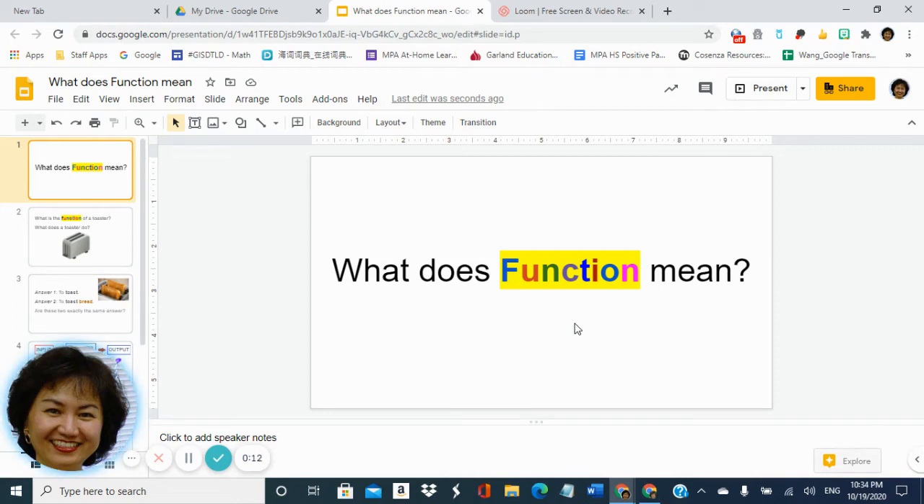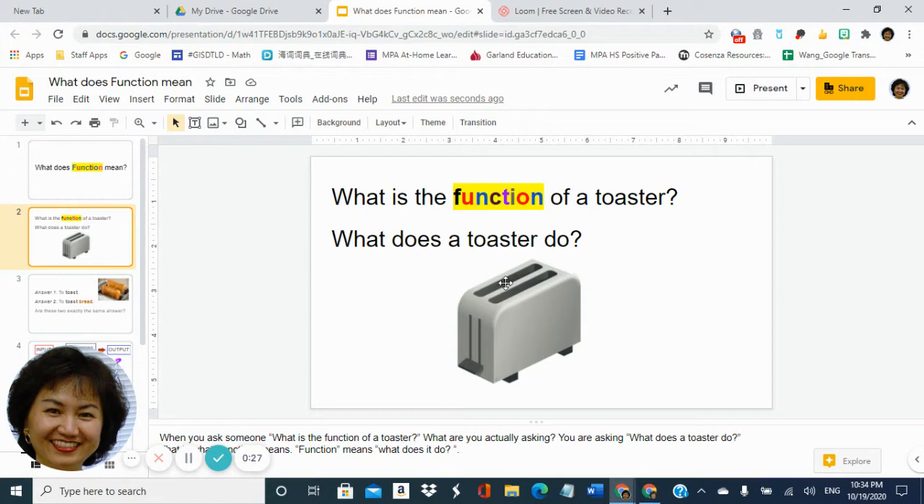What does function mean? We are going to use a simple example to understand what function means. This is a toaster. If you ask people, what is the function of a toaster? What are you actually asking? You are actually asking, what does a toaster do? That's what function means. It means, what does it do?